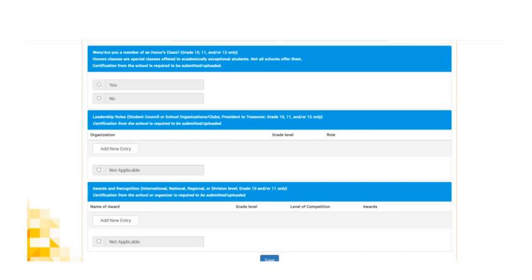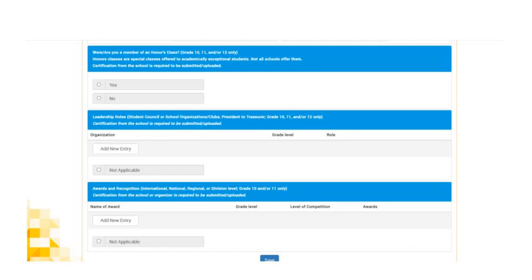If you were a member of the student council or school organizations, you have to put them here. And then the last one is the awards and recognitions that you received. These are the contests or competitions that you've joined at the division, regional, national, or international levels. Okay, so for all of these, starting with the ranking, the honors class, the leadership roles, the awards and recognitions,